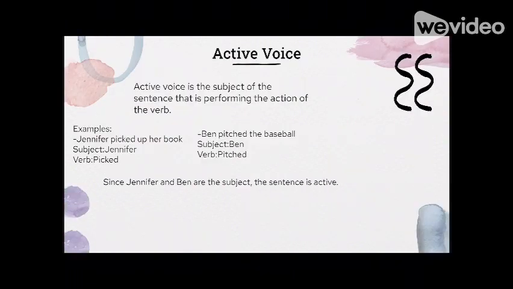Active voice. Active voice is when the subject of the sentence is performing the action of the verb. Examples are: Jennifer picked up her book. The subject is Jennifer and the verb is picked. Another example is: Ben pitched the baseball. Subject is Ben and the verb is pitched. Since Jennifer and Ben are the subject, the sentence is active.